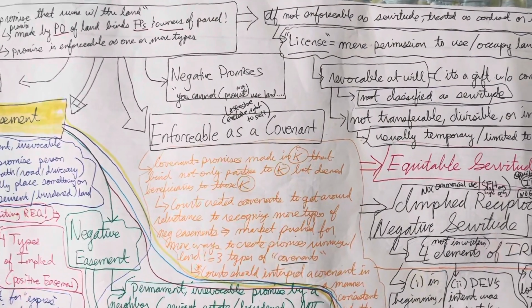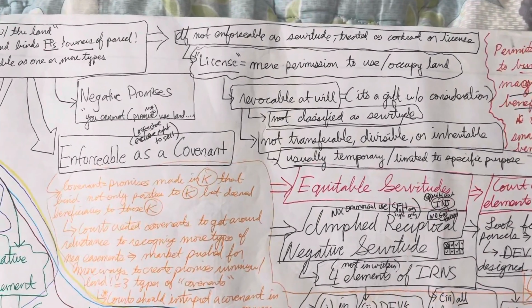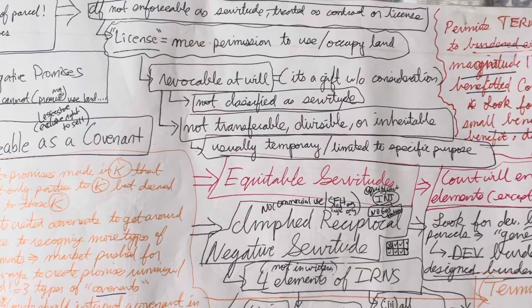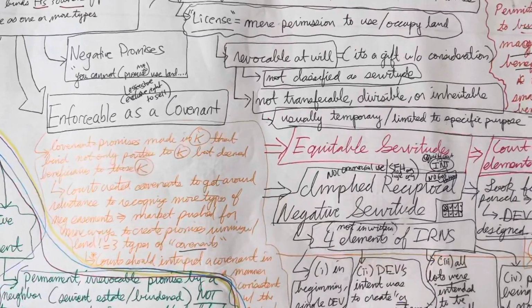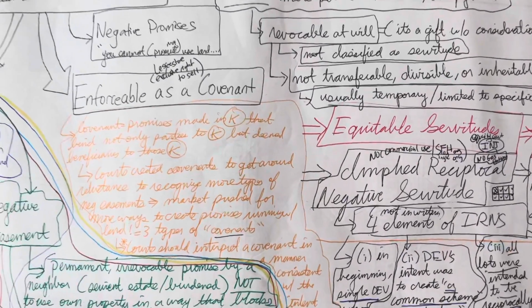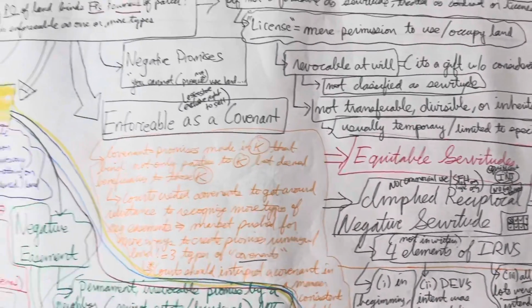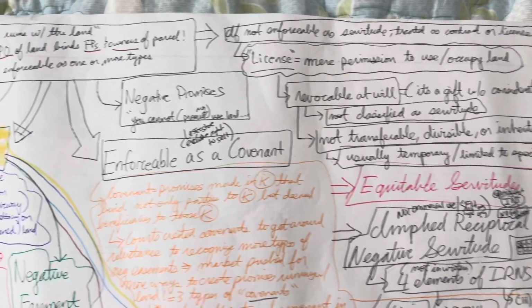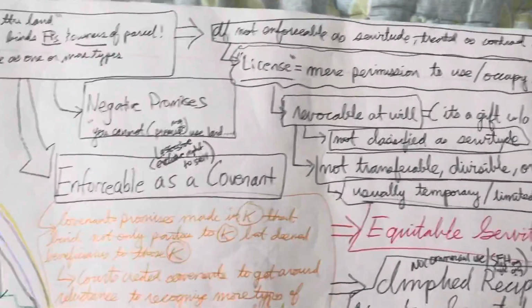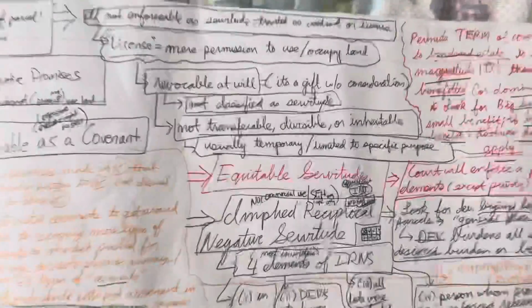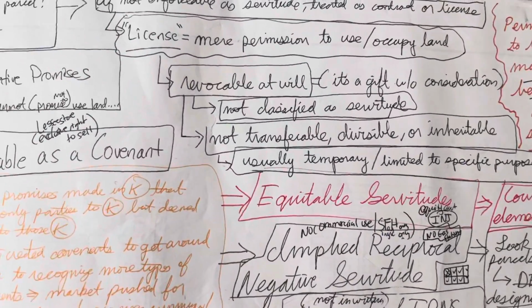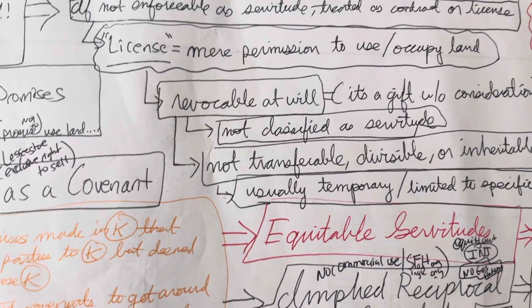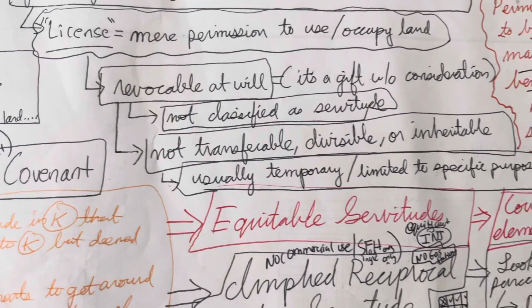A license is defined as just mere permission to use or occupy land. Remember that a license is revocable at will. It's a gift without consideration, and so that's exactly why it's revocable at will. A license is not classified as a servitude. Also, a license is not transferable, divisible, or inheritable. It's usually temporary and limited to a specific purpose.